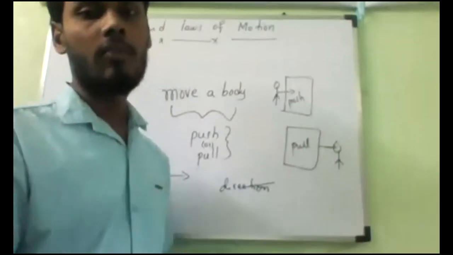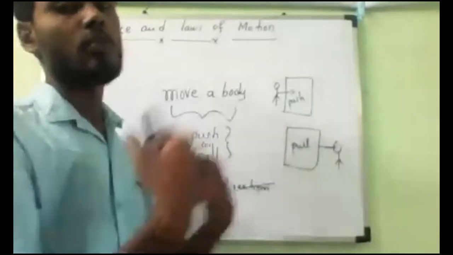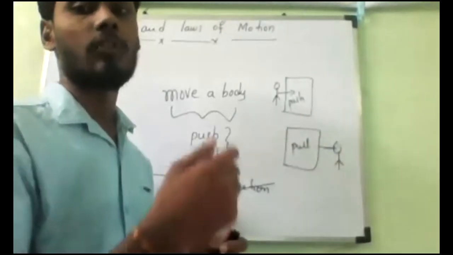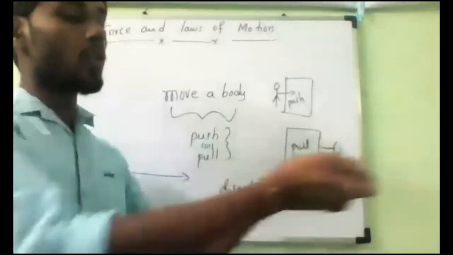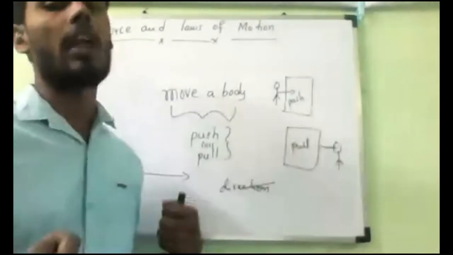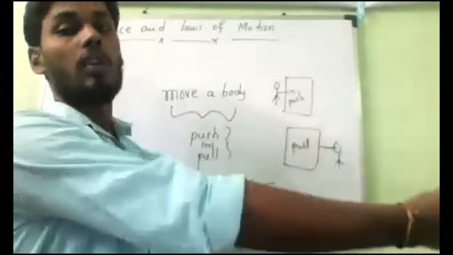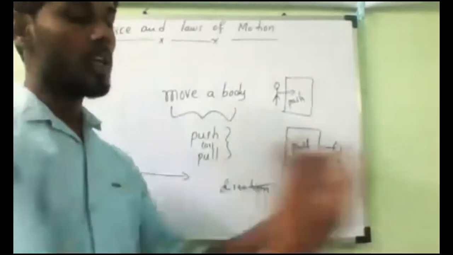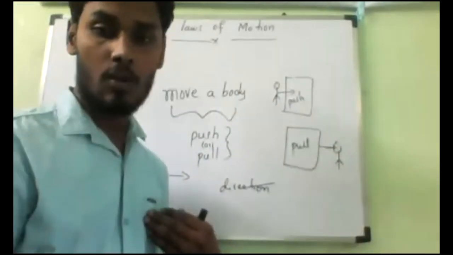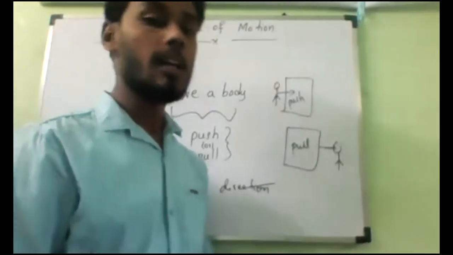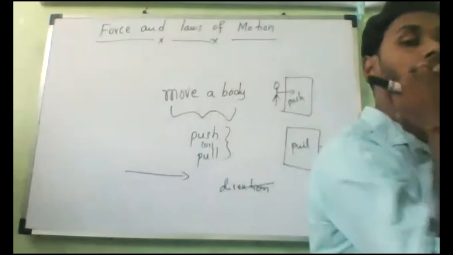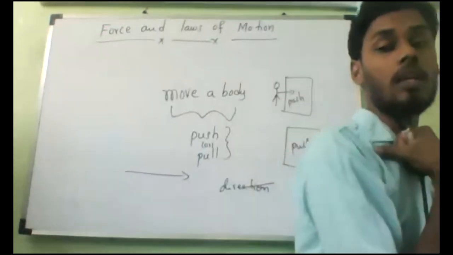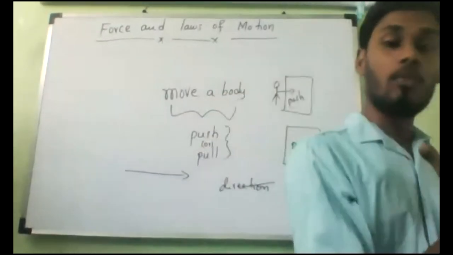Now, in the same way, when I'm trying to close the door, I will exert the force in the direction towards us. It means I will try to pull the door like this. So what is the direction of force? It is coming towards us. Is it yes or no? Towards us, or else I am trying to pull like this. So what is the direction of force? The direction is the same, towards me.